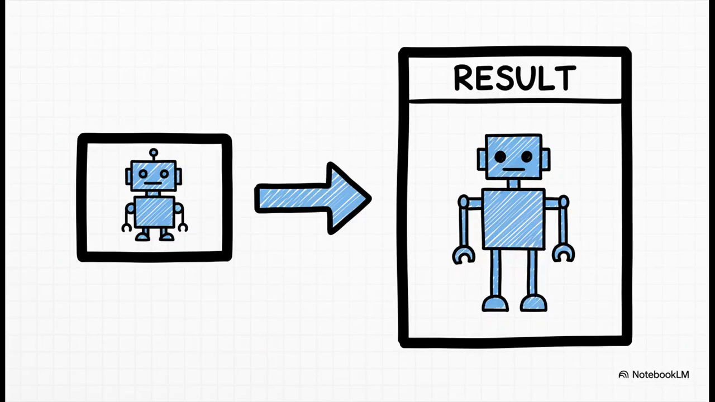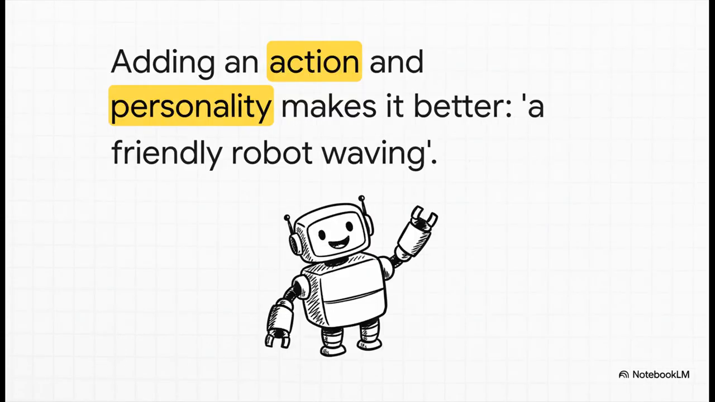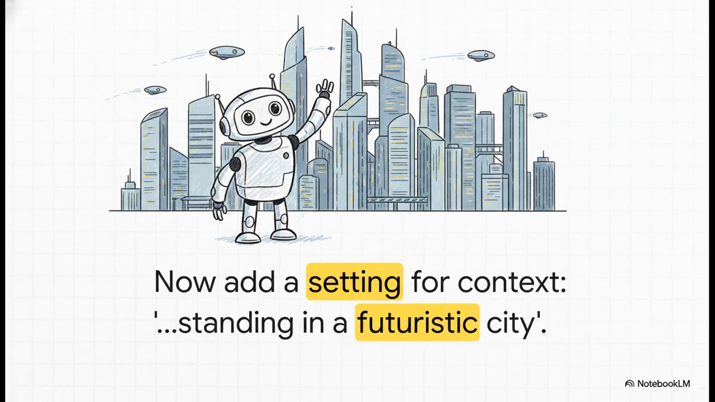Okay, so we start with the most basic prompt you can imagine, a robot. The result is going to be generic, probably boring, and definitely not what you wanted at all. All right, now let's just add a simple action and a little bit of personality. A friendly robot waving. Okay, a little better. It has some character now, but it's still kind of floating in a void. So let's add a setting, standing in a futuristic city. See? Now we're getting somewhere.